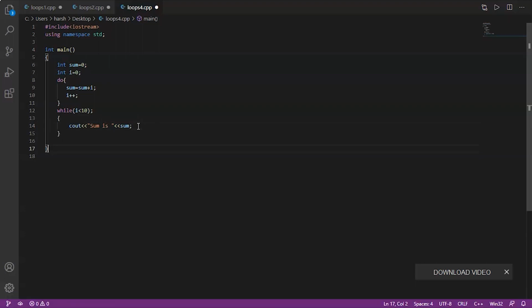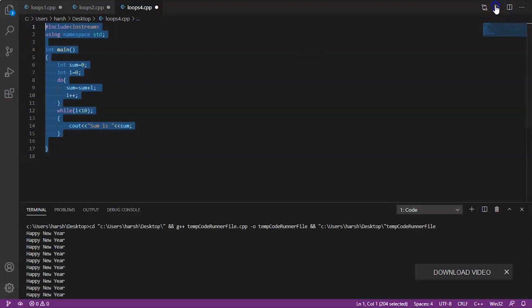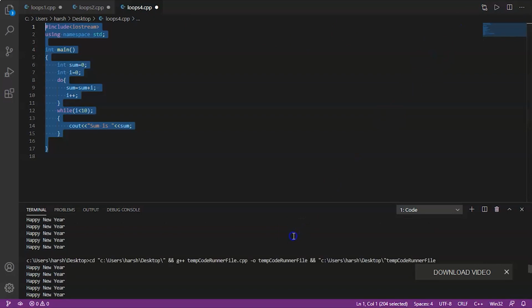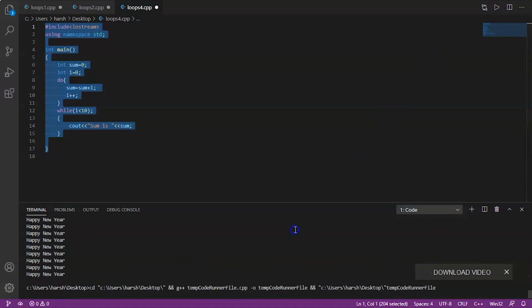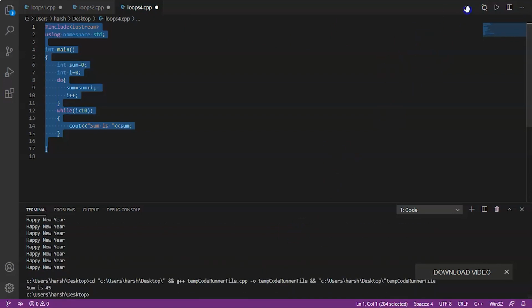Now let's try to run this code. Here it is. Sum is 45, which is the right answer. This is our output. So this is how it is done in do while loop.